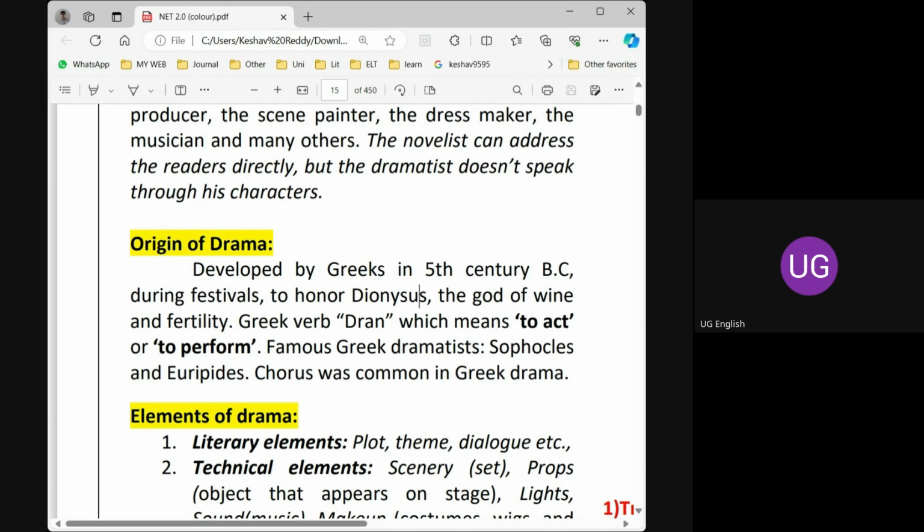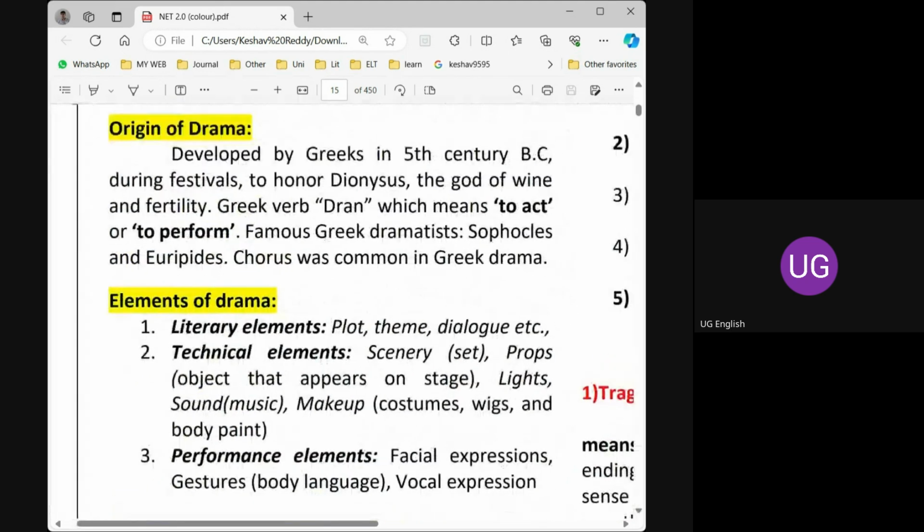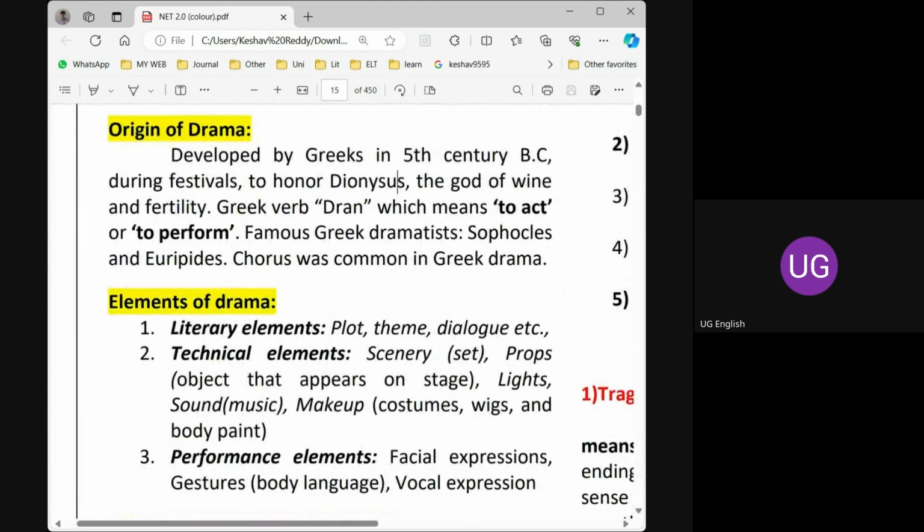And later, drama emerged during the Greek period. The Greek dramatists Sophocles and Euripides are very famous. Chorus is also very common in Greek dramas, and I will be taking a special session on this when we come to the properties of drama. Why is chorus important in drama?